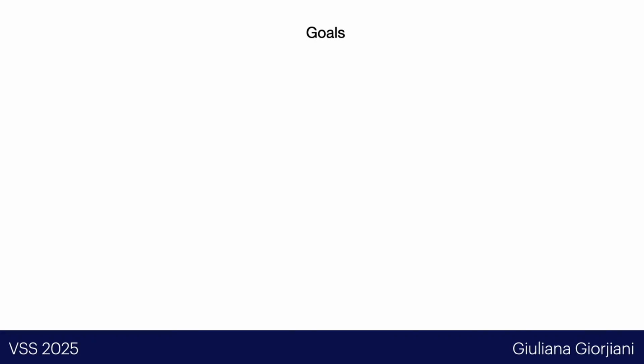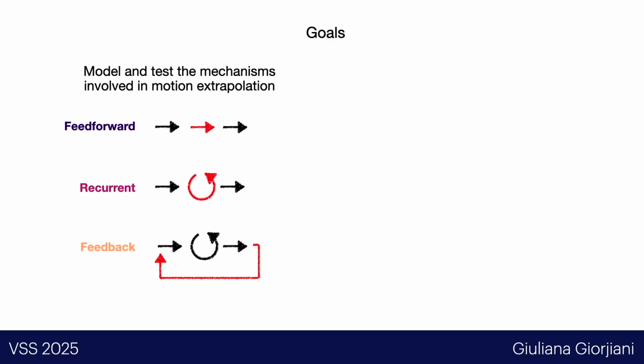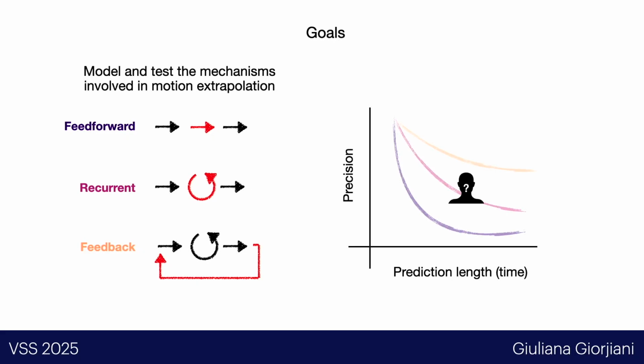So what are our goals here? First, we wanted to model these mechanisms involved in motion extrapolation in an incremental manner. So we start with feed-forward, we add recurrency, and then we add feedback, and test how the motion extrapolation performance of these models decays over time. We also want to estimate how participants perform this motion extrapolation over time. And finally, we want to compare which mechanisms can better explain the human behavior.